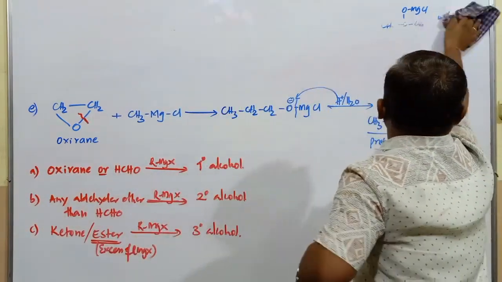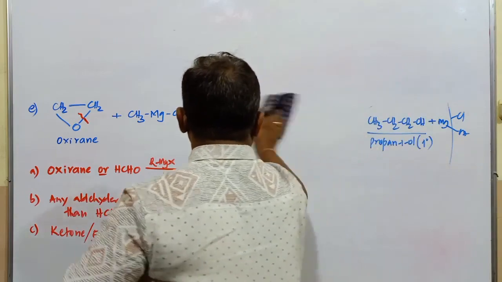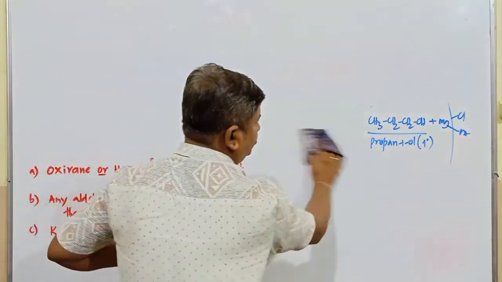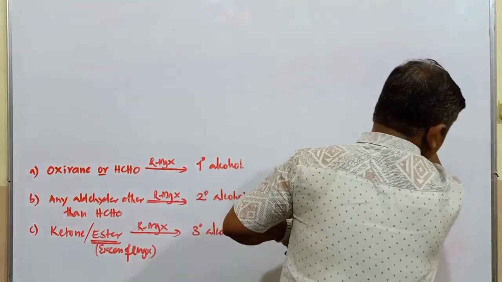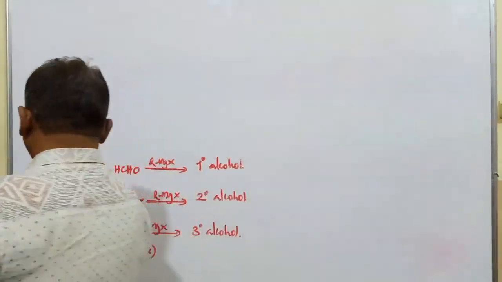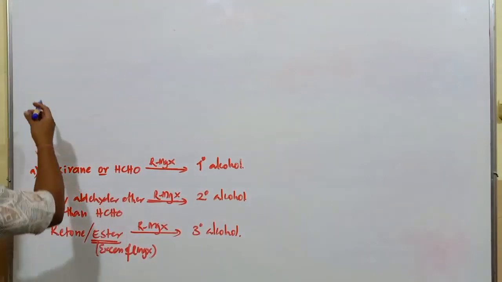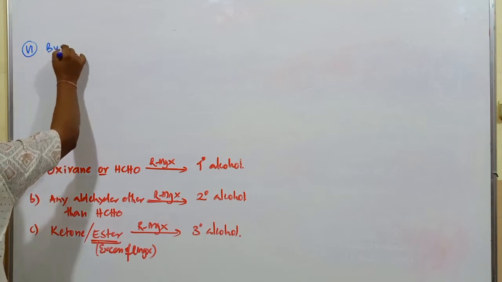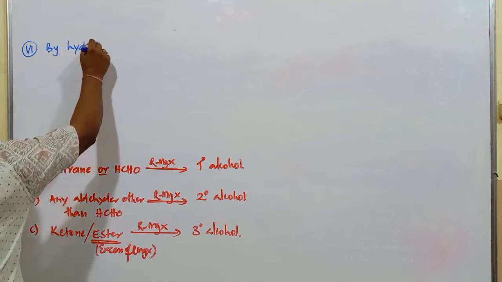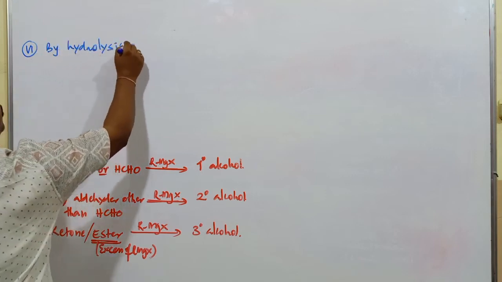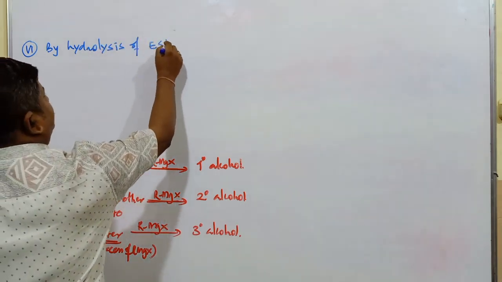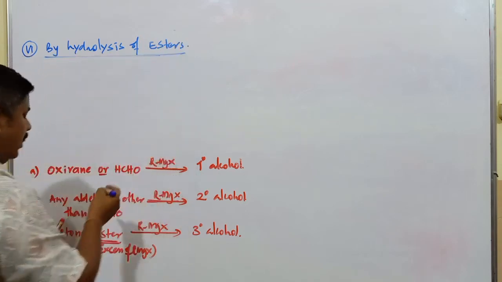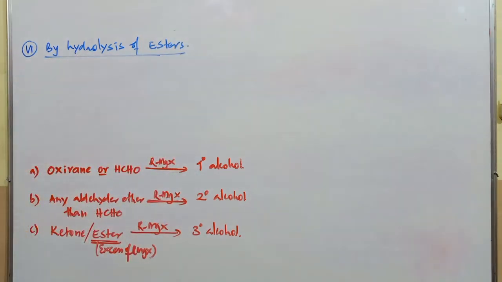After these methods of preparation of alcohols, the next method, number 6, is by hydrolysis of esters. When esters undergo hydrolysis, it forms what? Alcoholic compounds. Hydrolysis of esters.